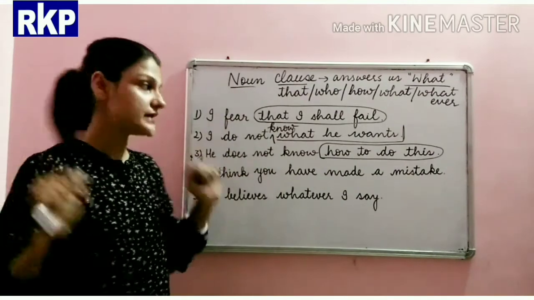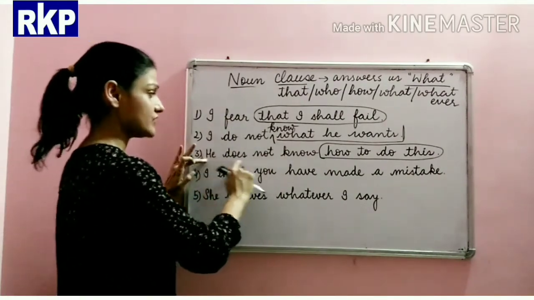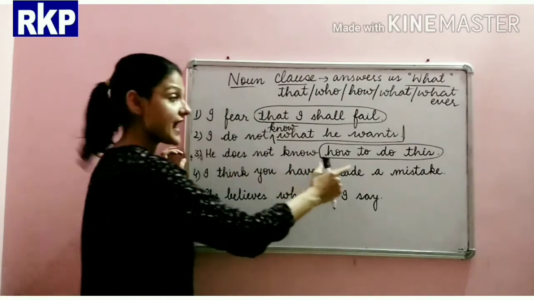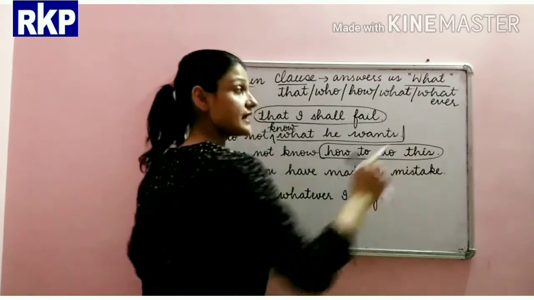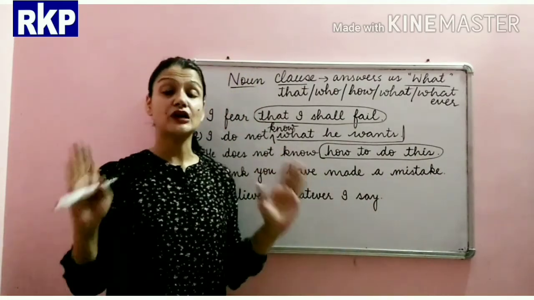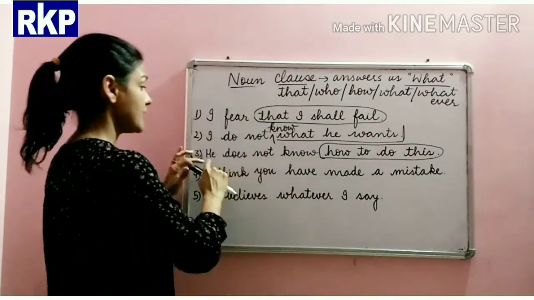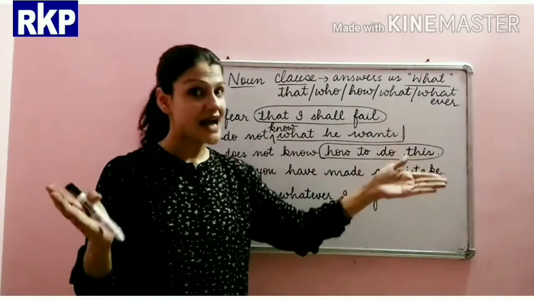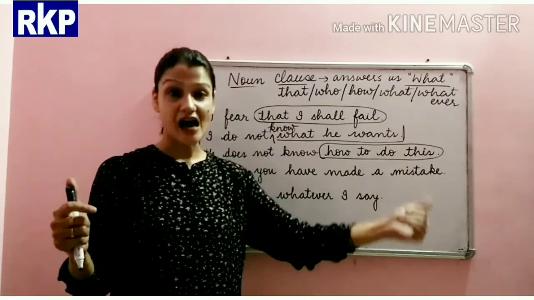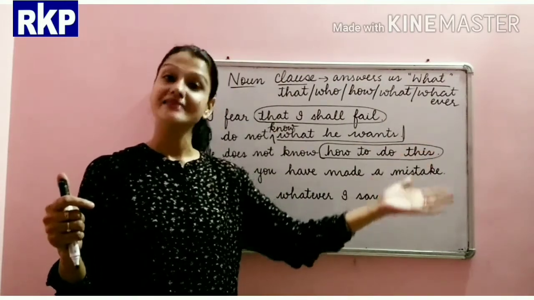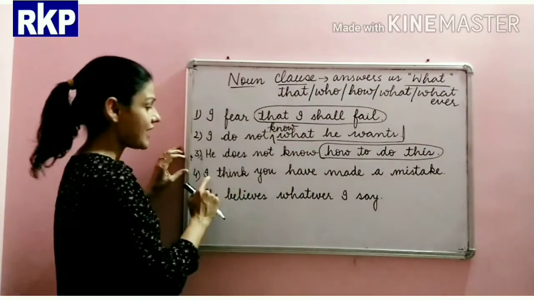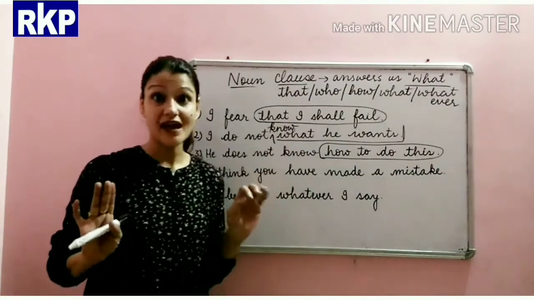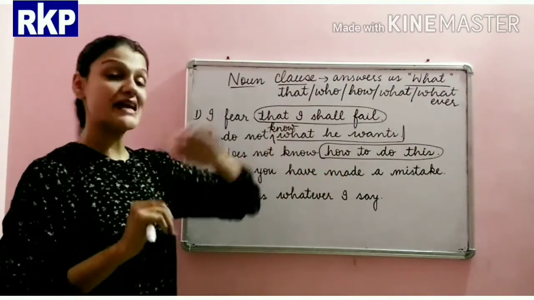How to do this. Now, beta, if you see here, this is the main clause. He does not know. And how to do this is the subordinate clause. And he does not know how to do this. That means it is a noun clause. Dependent noun clause. Alright? I think you have made a mistake.